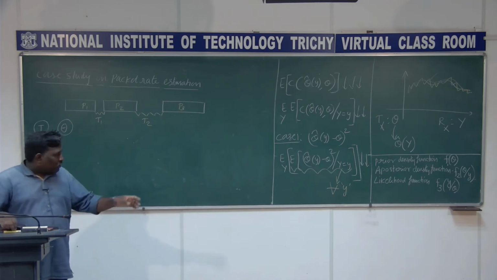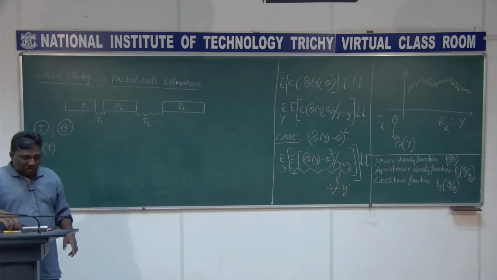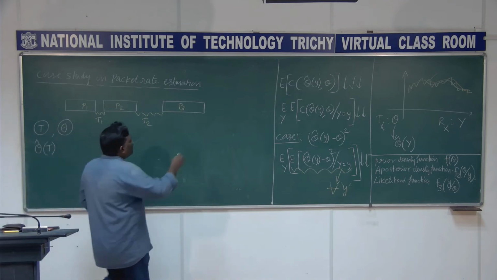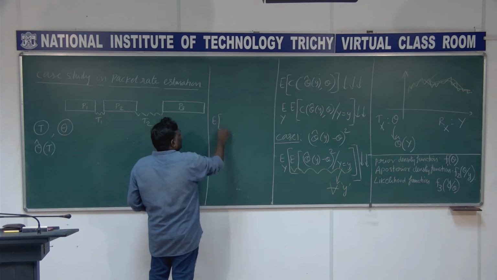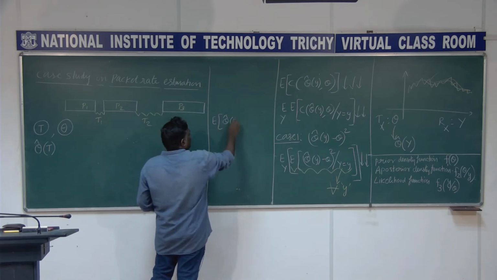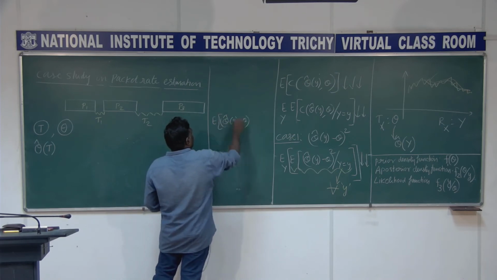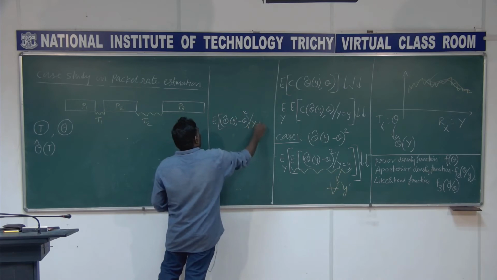So I am going to take only the inner part: the expectation of theta cap of y minus theta, the whole square, given y equal to y.